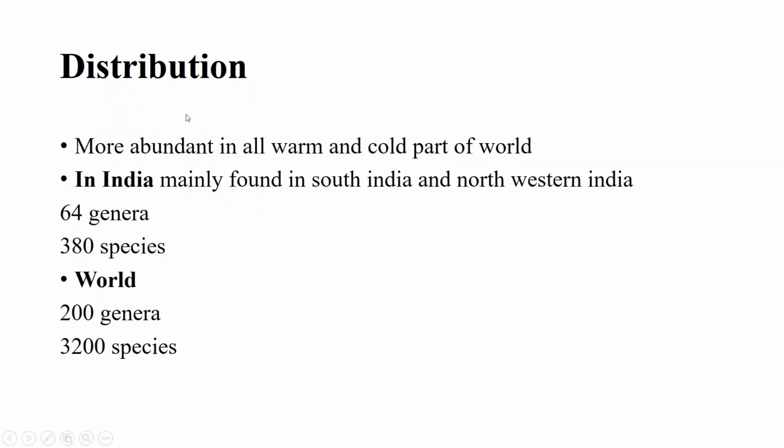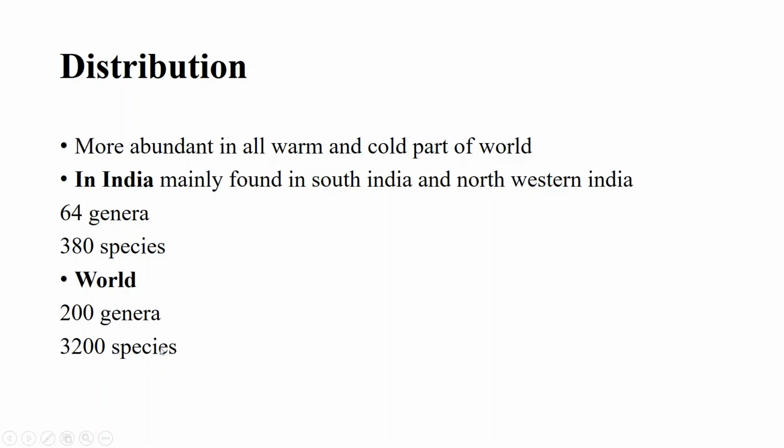Distribution of the plants of this family. They are mostly found in warm and cold parts of the world. In India, they are found in South India and Northwestern India. In India, there are 64 genera and 380 species. Worldwide, there are 200 genera and 3200 species. The numbers of these genera and species vary at different sites.